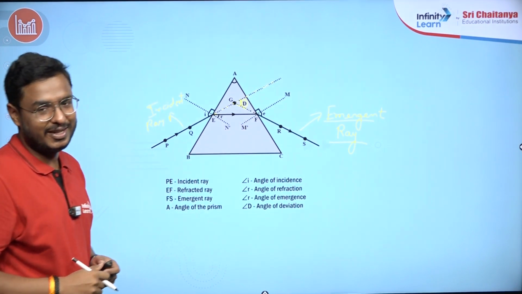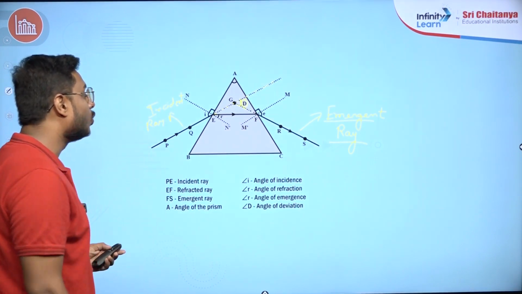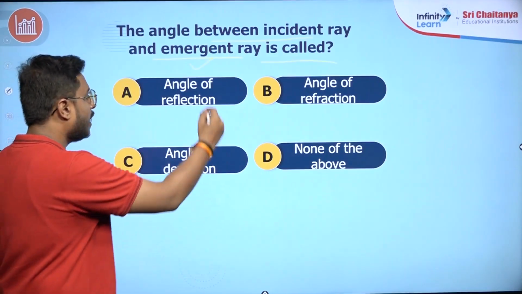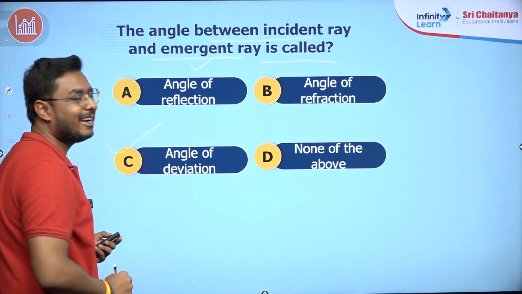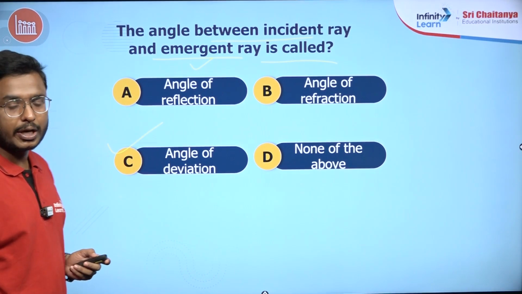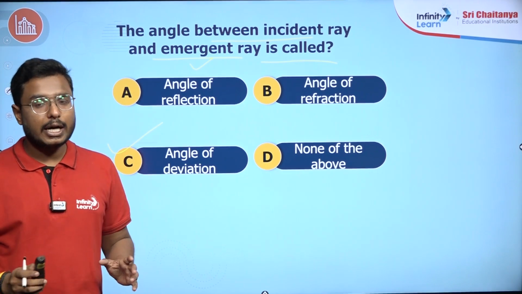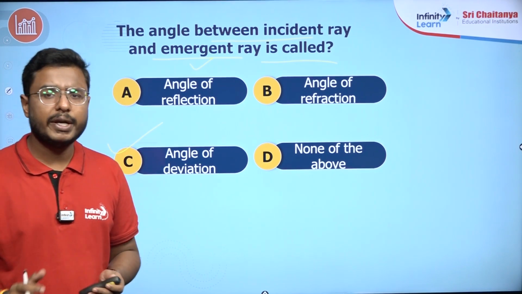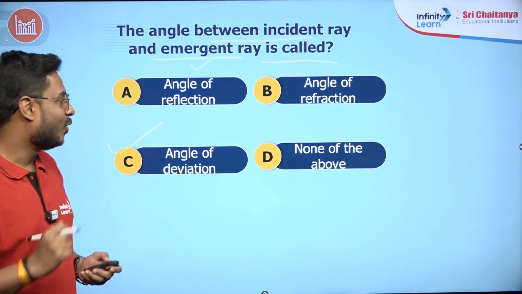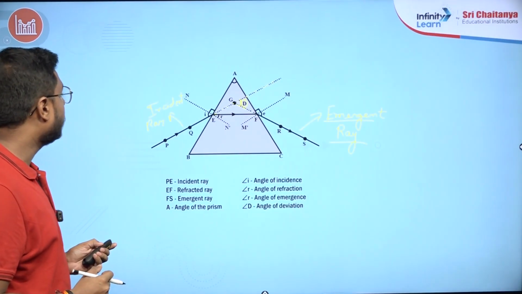Why are we denoting it with D? Because that angle is known as the angle of deviation. That is giving us the information of the angle of deviation. So the right answer, very good students, very nice, is the C part, angle of deviation. I hope it is clear to all of you. Any doubts, any confusion, if you don't understand anything, you can definitely ask it in the chat box. Okay, let's move ahead with the next question here.